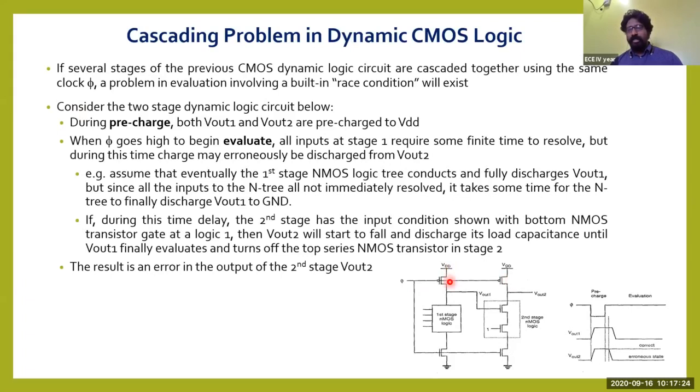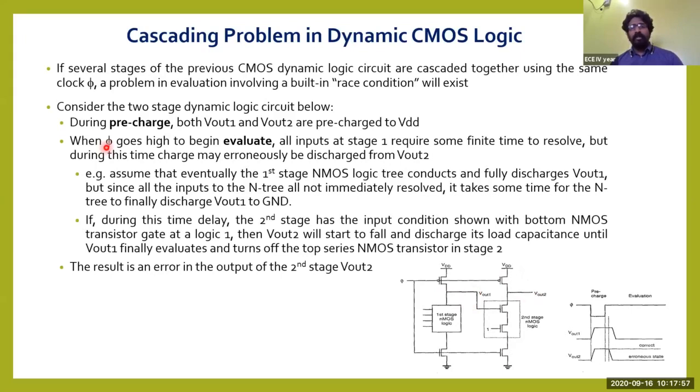will travel through this particular path and it will be stored in the output Vout1 for this PMOS, and for Vout2 also the VDD will travel through the channel of this PMOS and be stored in the capacitor of Vout2. Therefore, it is written that during the pre-charge, both these outputs Vout1 and Vout2 will be pre-charged to VDD. Pre-charged to VDD means the capacitors connected to the outputs at Vout1 and Vout2 will be fully charged.